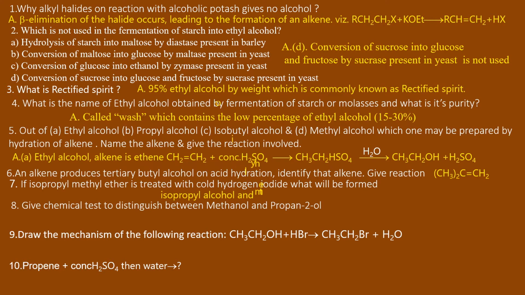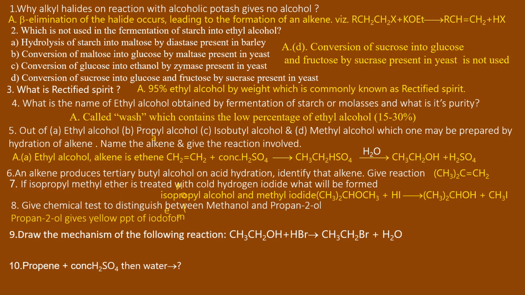Number seven, here isopropyl methyl ether on treatment with hydrogen iodide will give isopropyl alcohol. And propan-2-ol will form iodoform, but methanol will not form it, as propan-2-ol on oxidation will form a ketomethyl group.